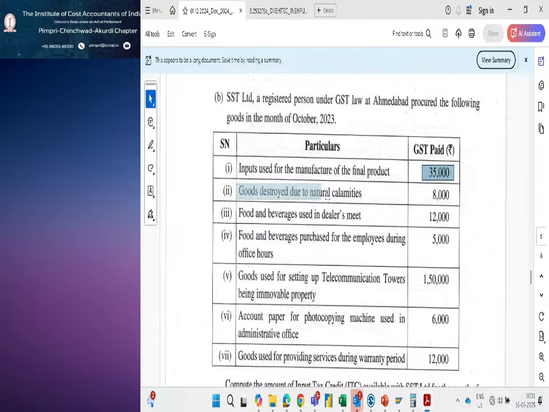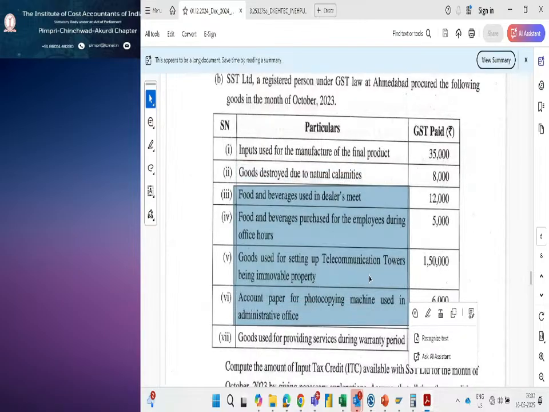Rest others: goods destroyed due to natural calamities, food and beverages, telecommunication towers and account paper. So food and beverages in the dealer's meet, these are entertainment expenses, these are employee welfare, and telecommunication towers, you should remember the plant and machinery definition for this.